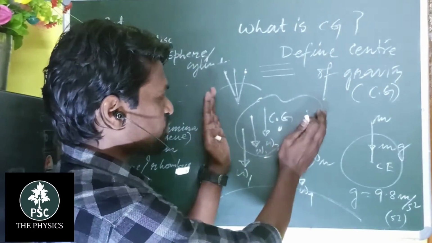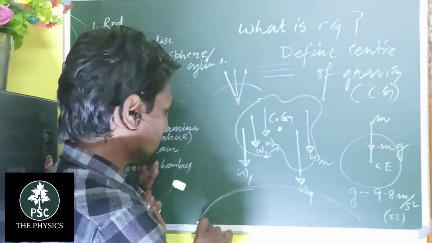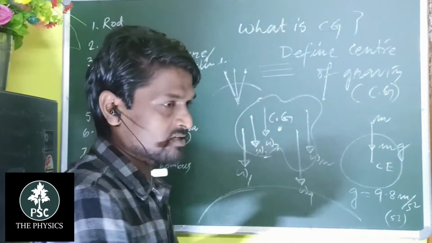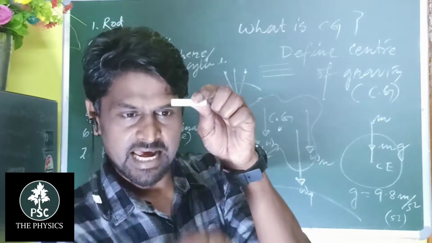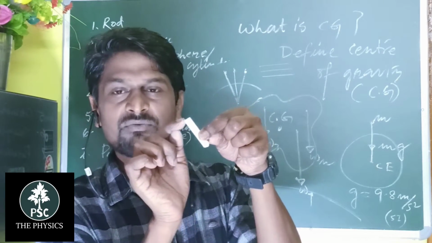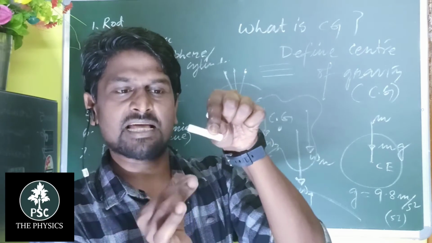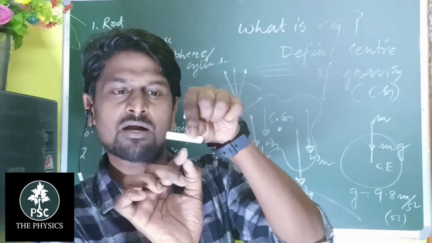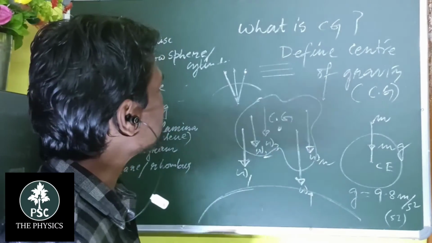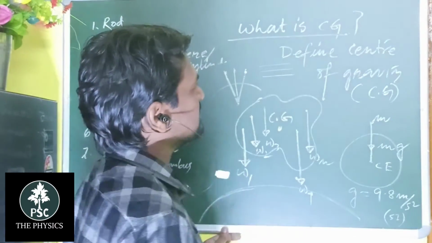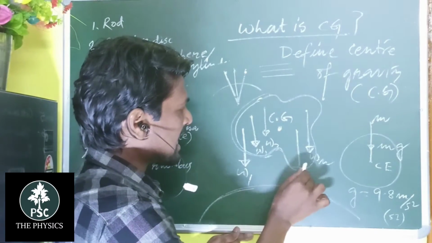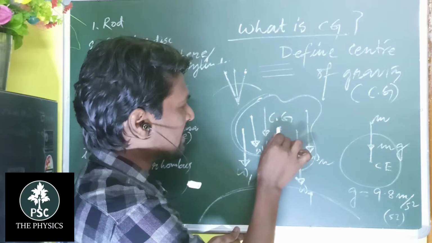Earth is an extended object, and Earth considers this object, or this chalk, as a point, and it attracts along this direction. So if it is constituted of different particles, then all the particles act like this, and all the forces are parallel. So what are we talking about? We are talking about the center of gravity. It is a body, and the center of gravity lies at that point.